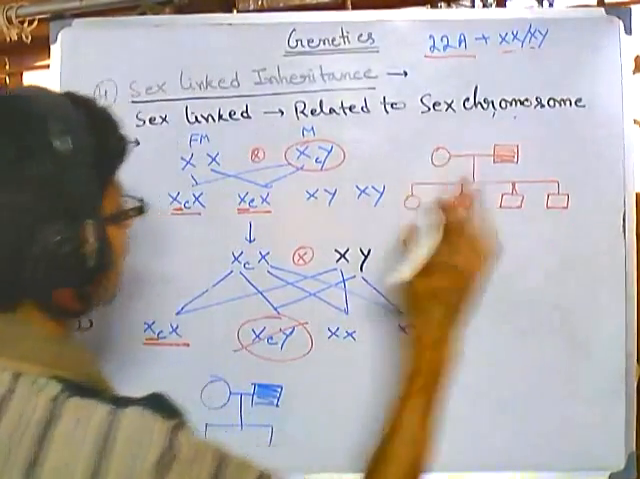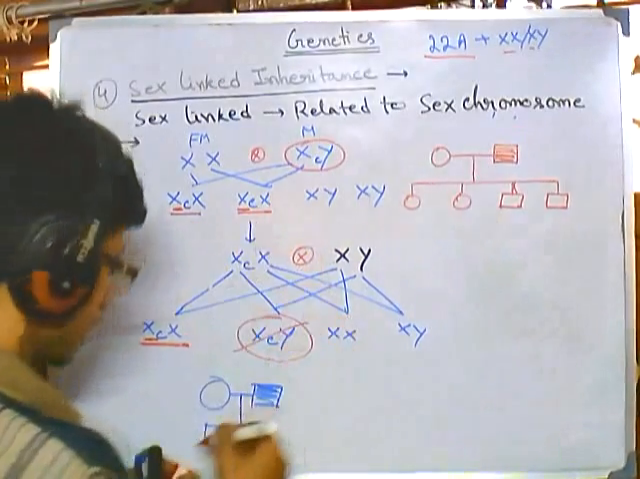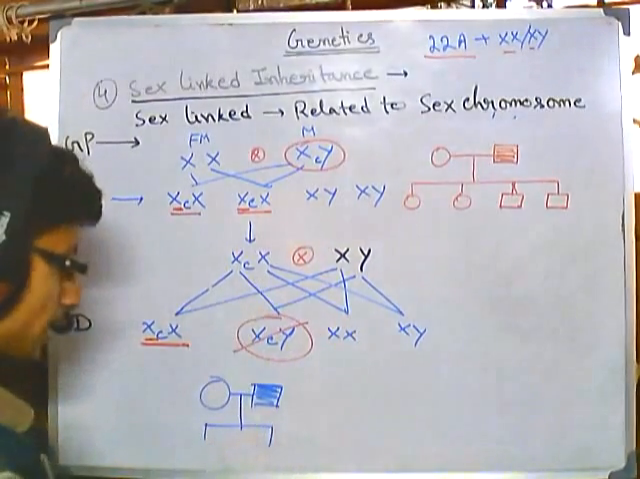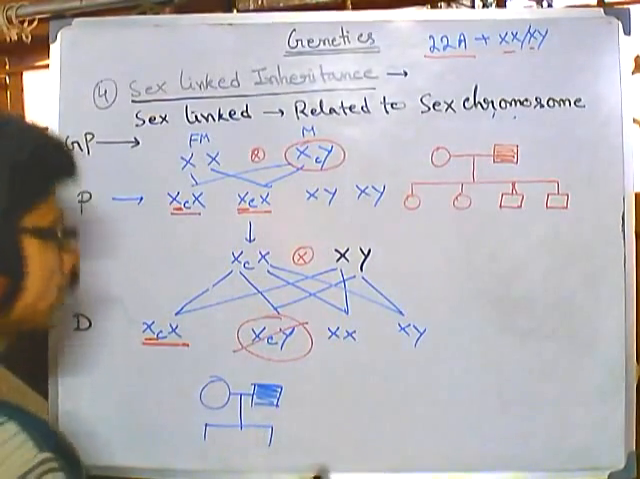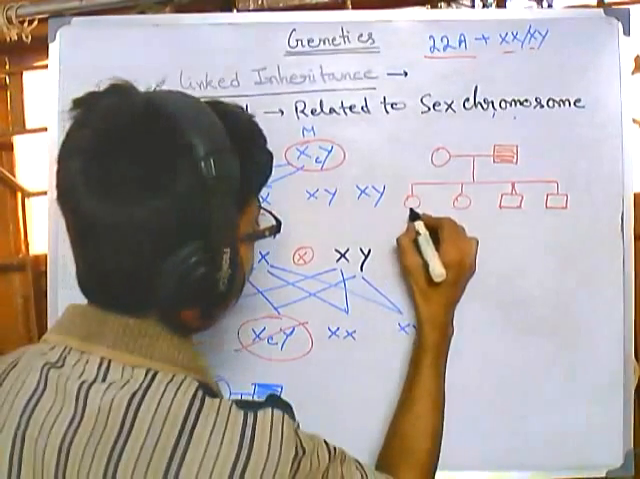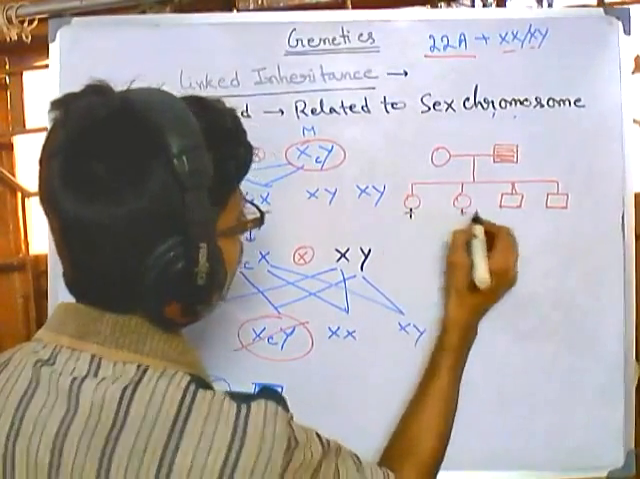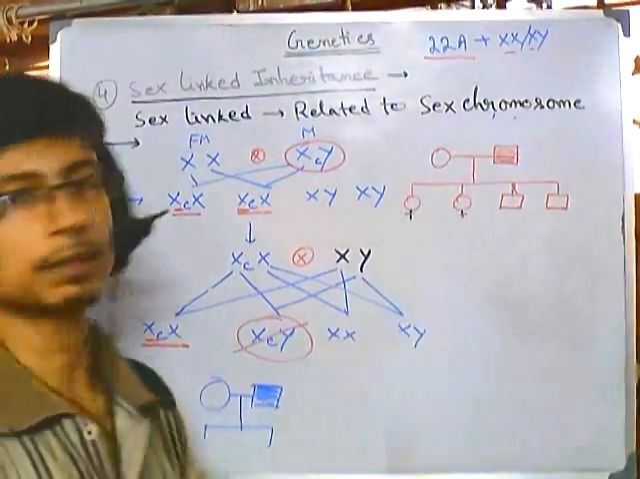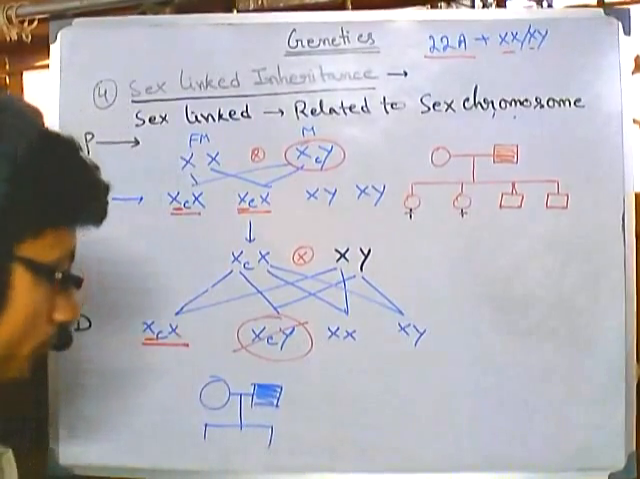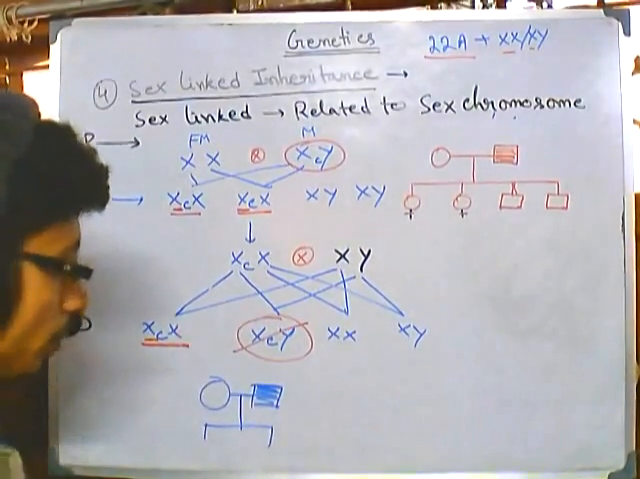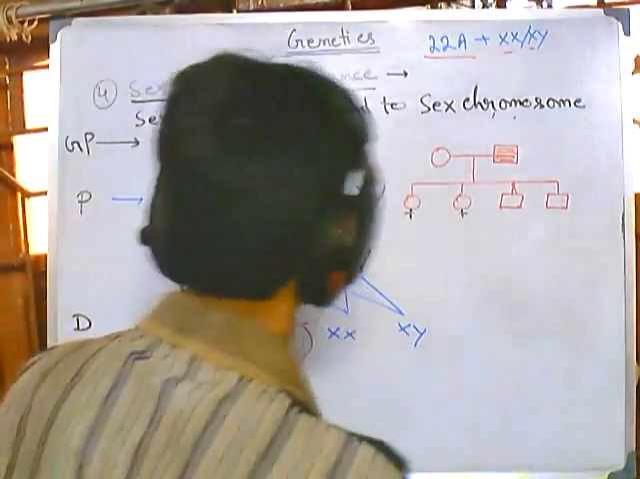Now both of the males are healthy, the females are carriers. Now the carriers are designated here differently. Let's say we'll designate the carrier with this black thing. So both of them are carriers.